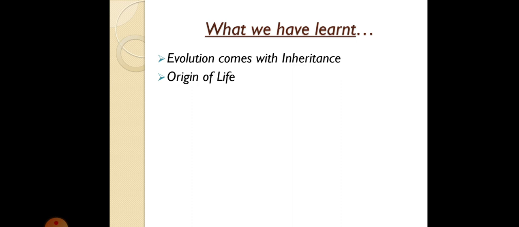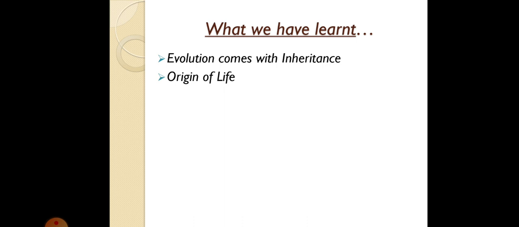It was JBS Haldane, a British scientist, who said that life originated from inorganic compounds. He just gave a theory, but later in the year 1953 there were two scientists, Stanley L Miller and Urey.